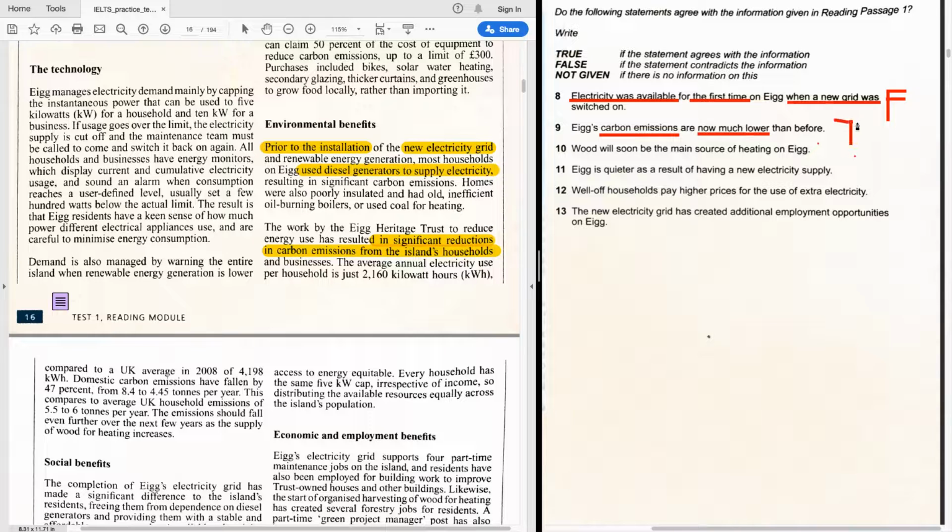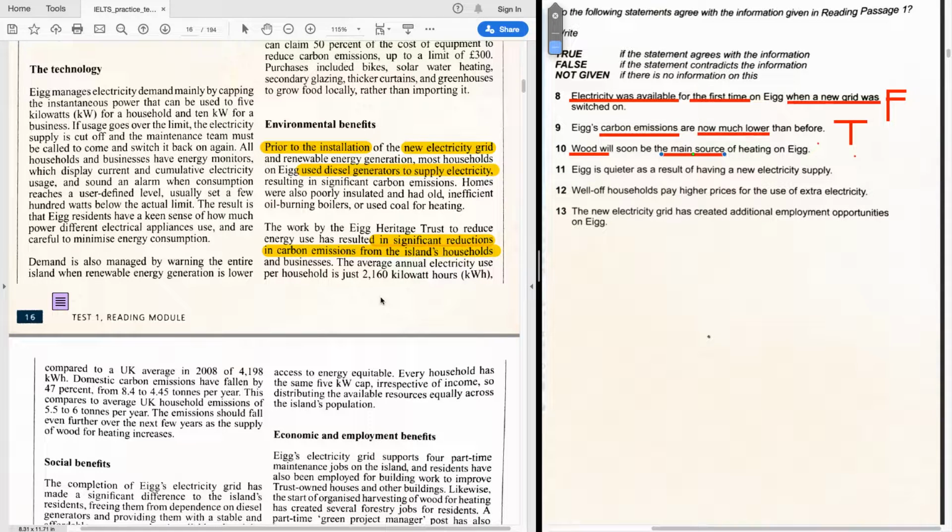Okay, again, now question 10. Wood will soon be the main source of heating on EEG. So wood is the key piece of information. Soon be the main source. Okay, the main source is another key piece to the sentence. Wood will soon be the main source of heating on EEG.